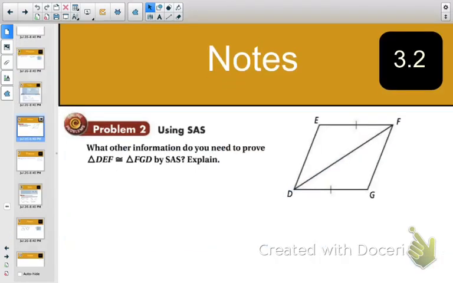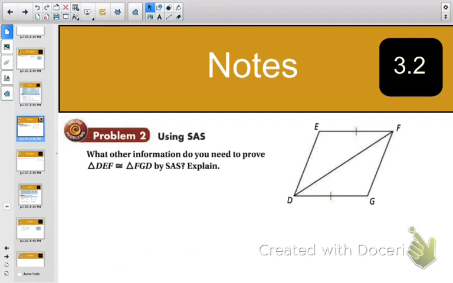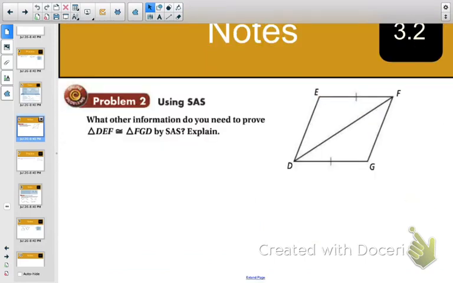Okay. So this one, it says, what other information do you need to prove the two triangles are congruent by side angle side? Okay, so if you look at what we have already, we already have the top and the bottom side are congruent, FG and DG, so that's one side. Our other side, if you notice, they share the side DF. So I'm going to put 2 marks there just to show that DF is congruent to itself. And then we don't have any of the angles, so we actually need to put that angle somewhere. So the missing piece of information here is the angle.